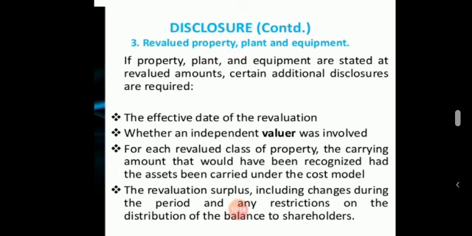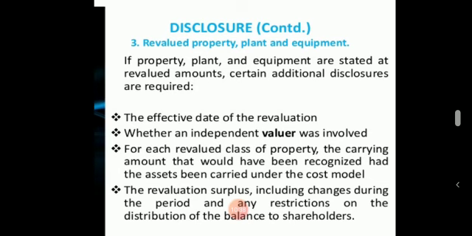The effective date of the revaluation, on which date it is revalued, should be disclosed. Whether an independent valuer was involved. For each revalued class of property, the carrying amount that would have been recognized had the assets been carried under the cost model should be disclosed.